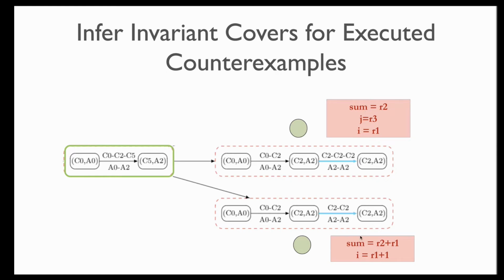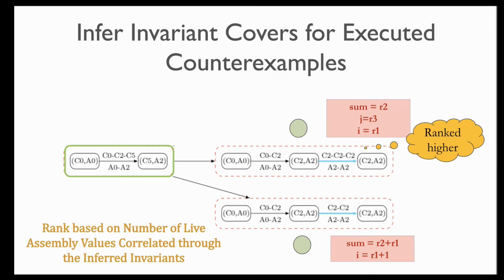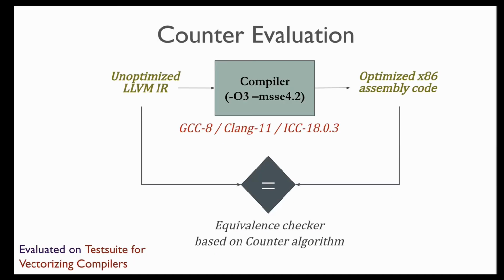In the second product CFG, the invariants are this, which is just correlating 2 variables. Then we are going to rank one of them higher. The one that has correlating more number of variables is going to be ranked higher. So we rank based on the number of live assembly values correlated through the inferred invariants. And so this is ranked higher, and this works very well in practice. Without backtracking, it's able to solve the example that I showed you earlier, which involved loop splitting and loop unswitching.